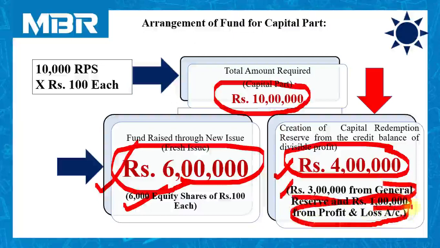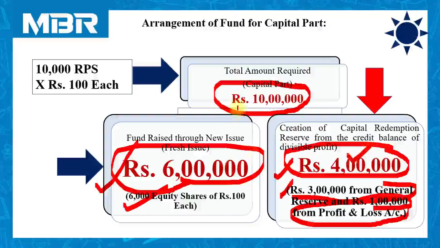Don't make yourself confused. We had 2 lakhs rupees in profit and loss account, but now our requirement is only rupees 1 lakh. 3 lakhs from general reserve plus 1 lakh from profit and loss account is equal to total 4 lakhs. 4 lakhs plus 6 lakhs is equal to 10 lakhs.